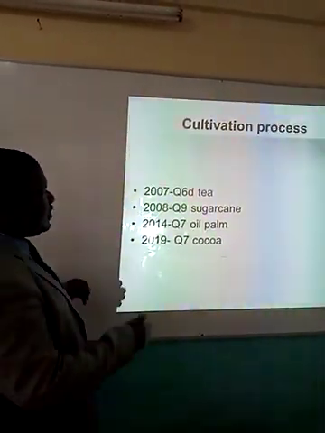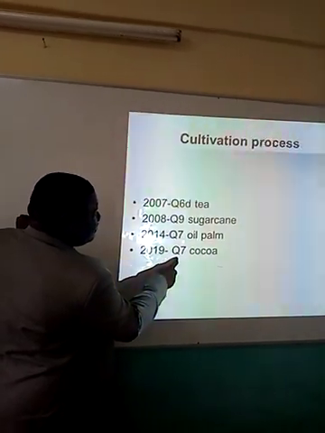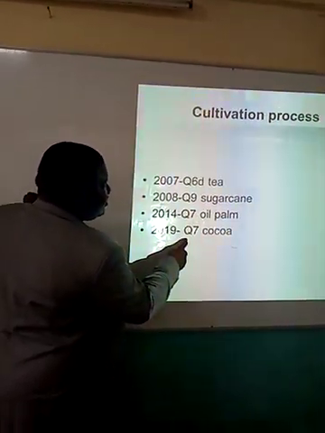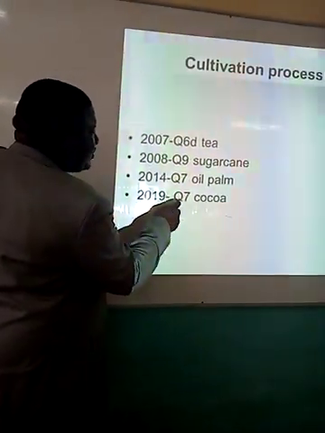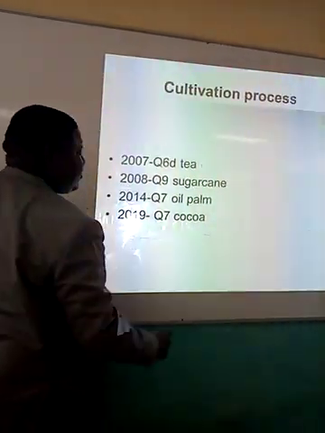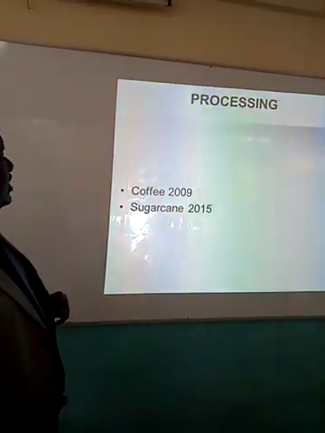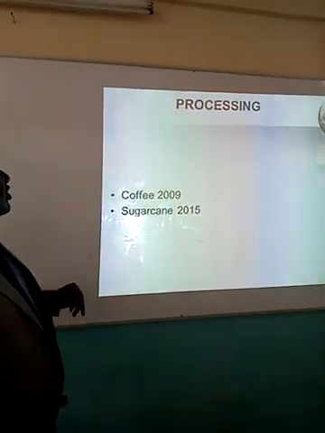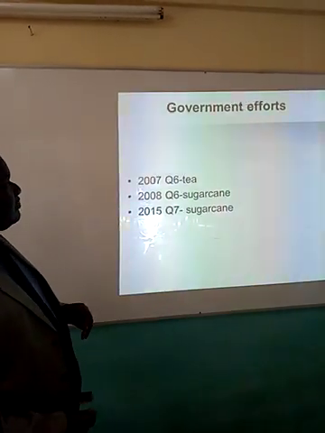And I will tell you, they alternate. Now that cultivation process came in 2019, chances are very high that the next time a crop is coming, if it is 2020, it may come with processing of a crop, as has been seen with coffee 2009 and sugarcane 2015, processing of a crop from harvesting to marketing.